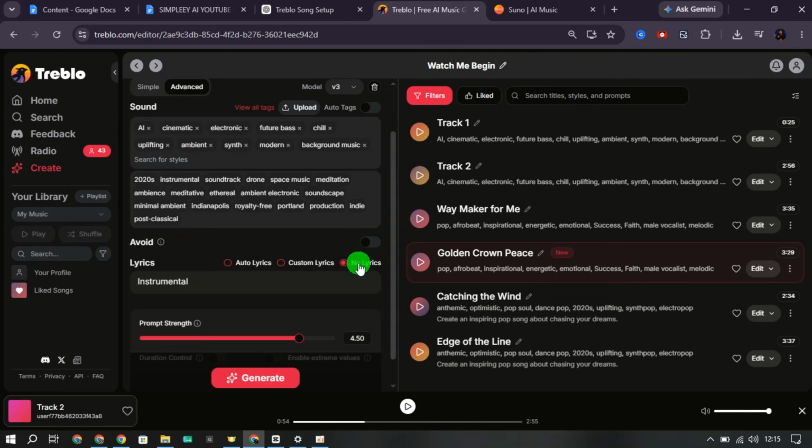So the question isn't whether Suno can generate music. It can. The better question is which platform fits your workflow. If your primary goal is song generation, both tools can help. But if you want both full songs and instrumental background music within the same workflow, Treblo offers flexibility that many creators may find useful. So after seeing both workflows, which platform would you actually choose?